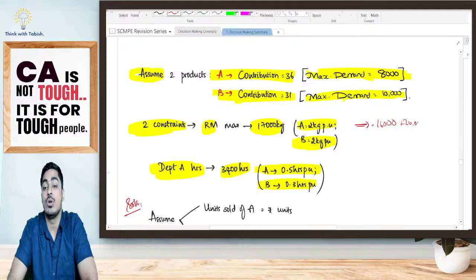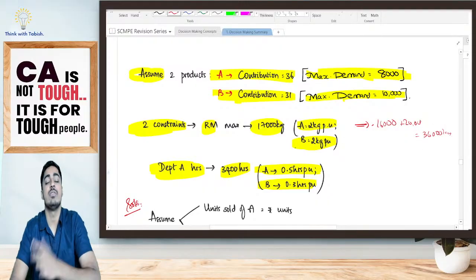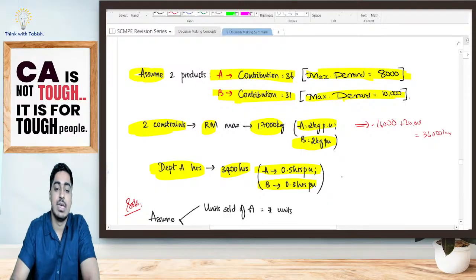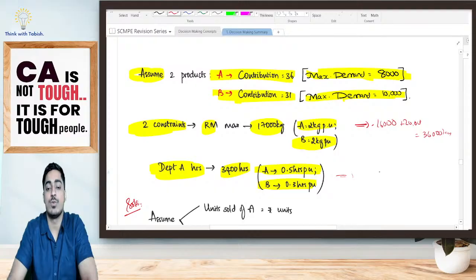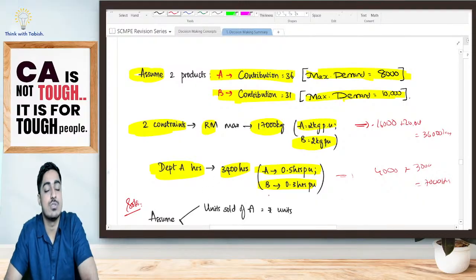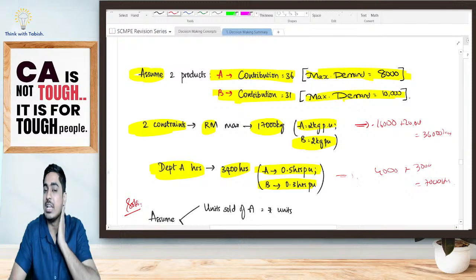That means I want altogether 36,000 kg of A. How much am I having? I am having only 17,000. So it is a limiting factor. Again, to produce 8,000 into 0.5, I want 4,000 hours. To produce 10,000 into 0.3, I want 3,000 hours. Altogether, I want 7,000 hours. In department A, I am having only 3,400 hours. So both of these are my limiting factors.